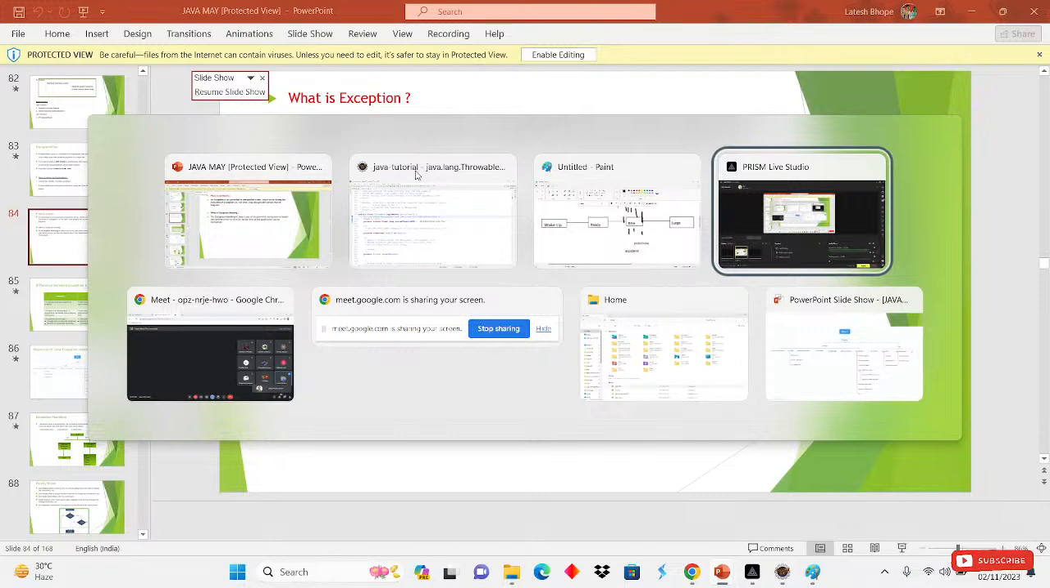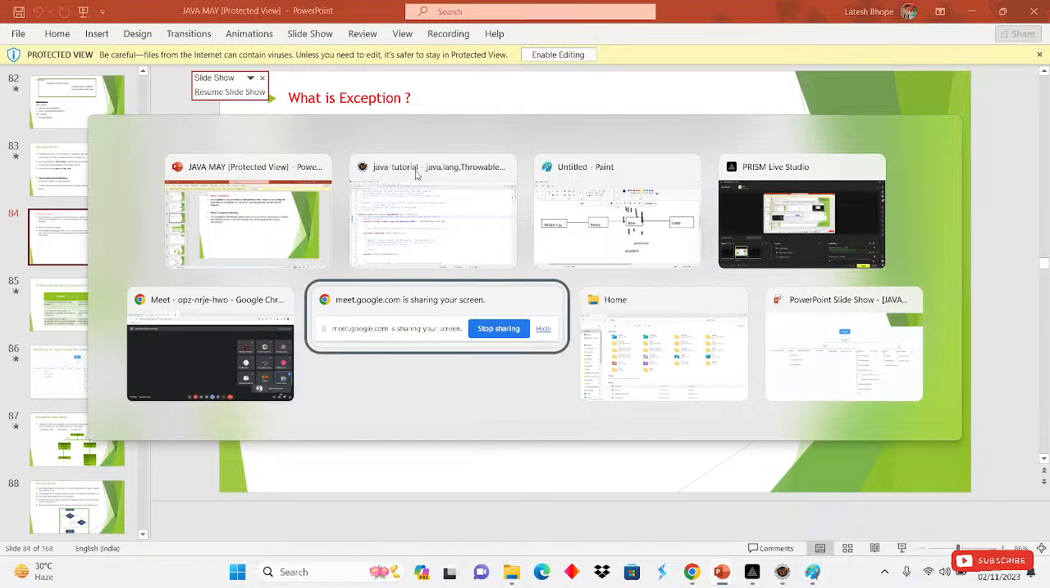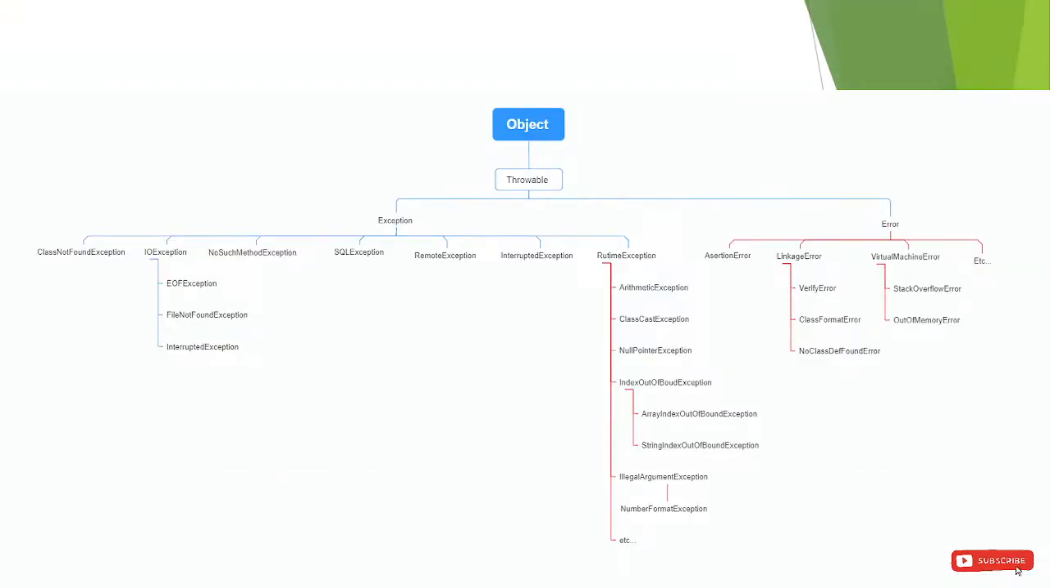In the runtime, exception types are also errors. Whichever are in the red line, these all are errors, and these all are the exceptions. Like this one is the compile time exception, and this one is the runtime exception.